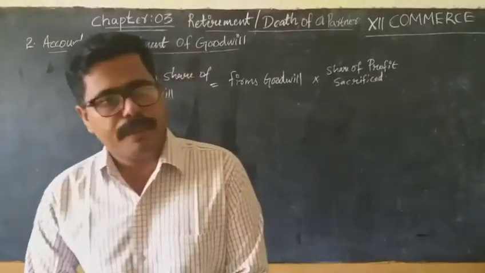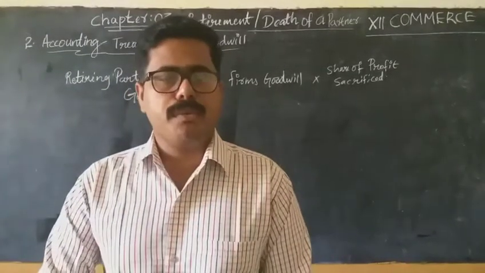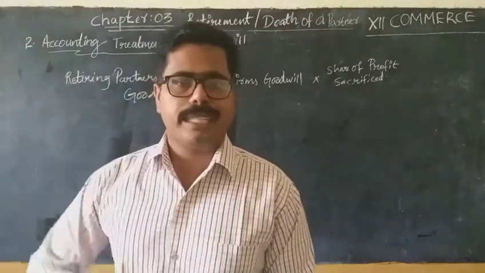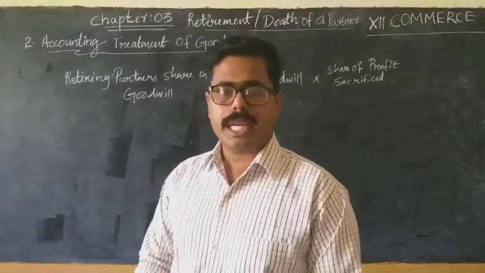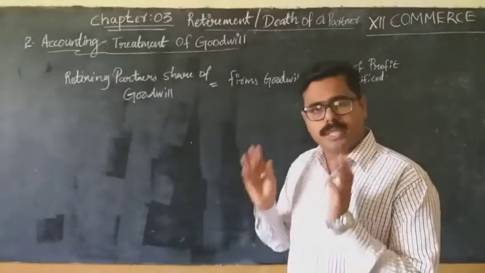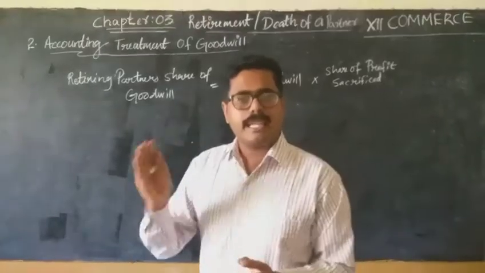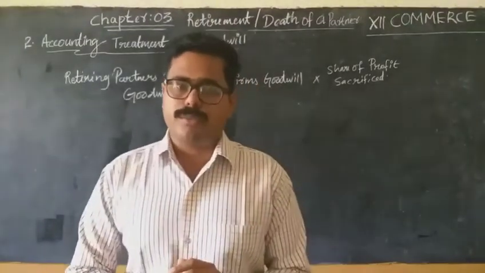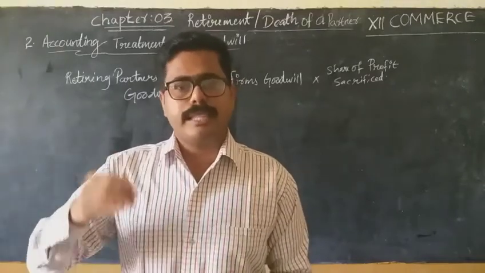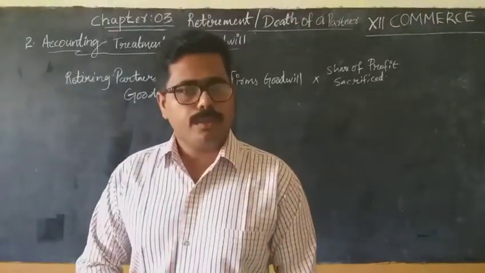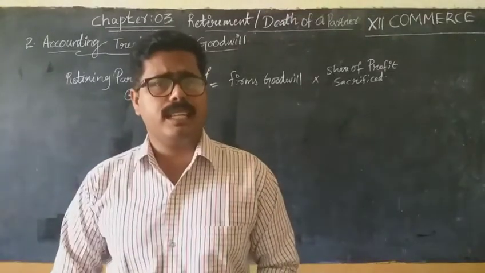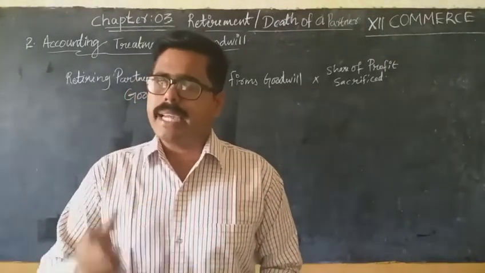On retirement of a partner, it is mandatory to value the firm's goodwill to find out the share of the retiring partner. The retiring partner's share of goodwill is equal to the total firm's goodwill multiplied by his share of profit or the share of profit sacrificed. Then this share of goodwill will be compensated by the gaining partners in the gaining ratio.